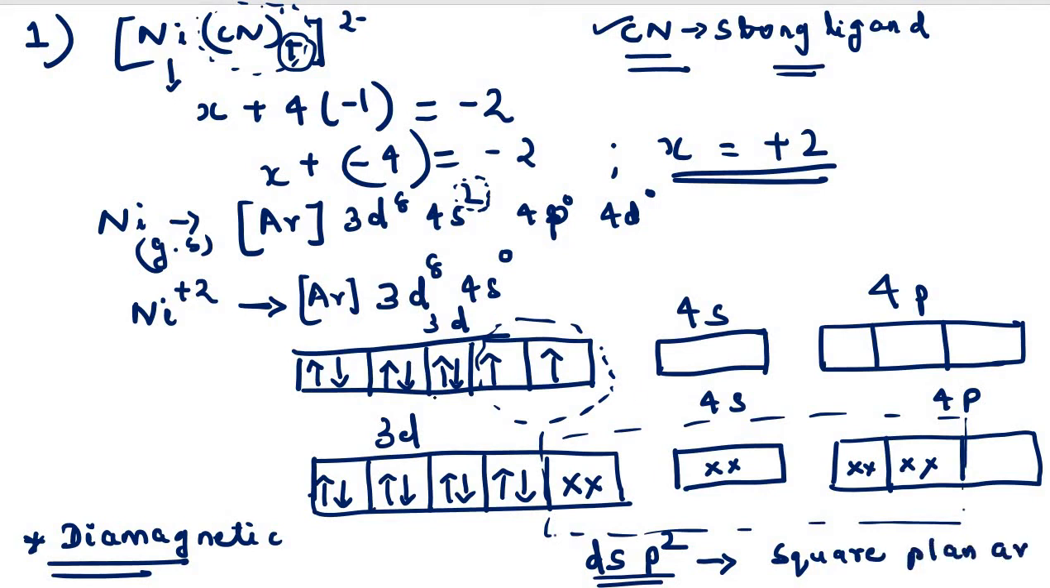So we can say that this valence bond theory is used to explain the magnetic property and also the hybridization and geometry of a coordination compound. Hope this example is clear. Let's move on to another example.